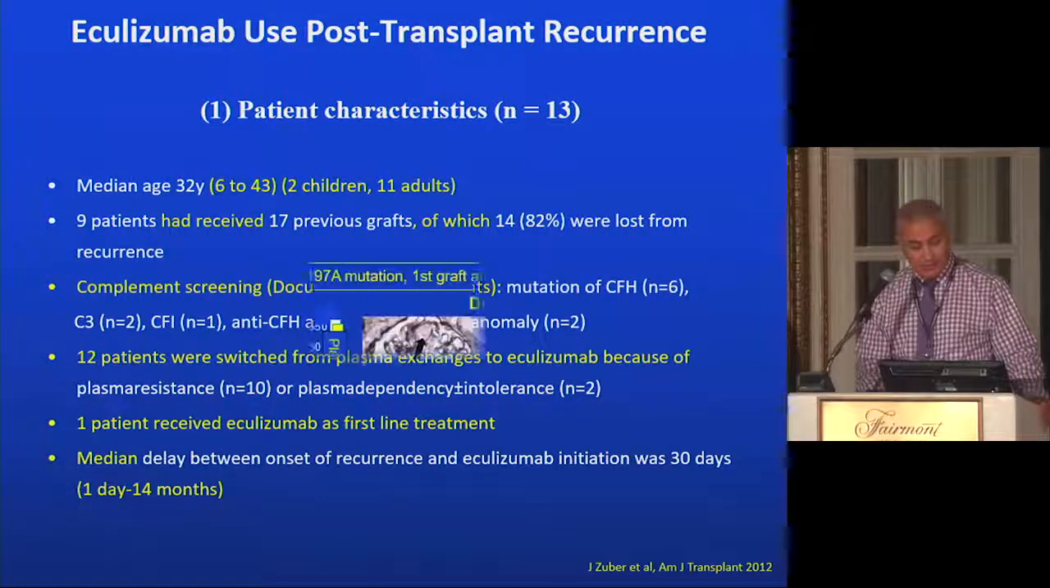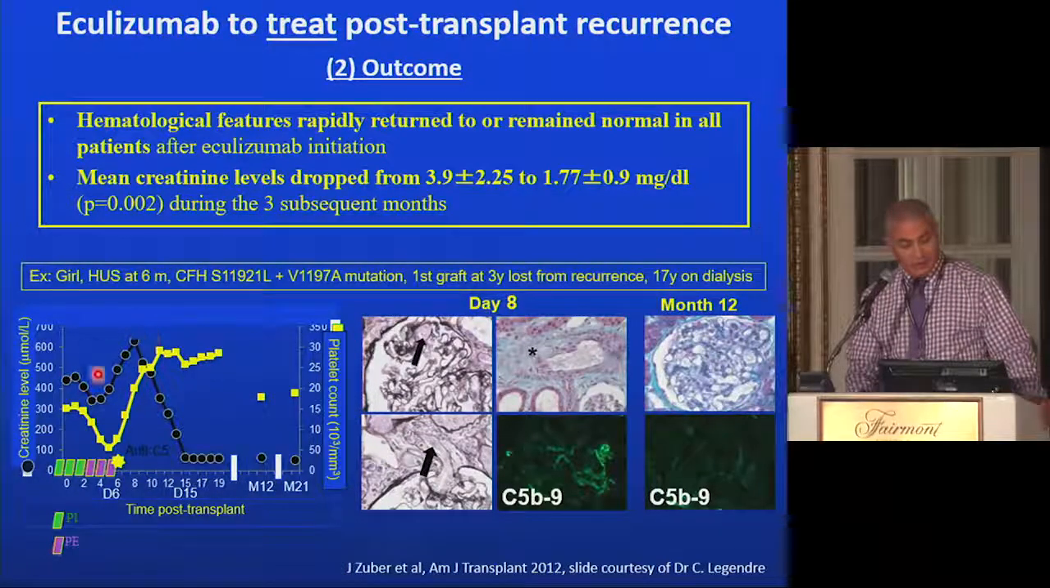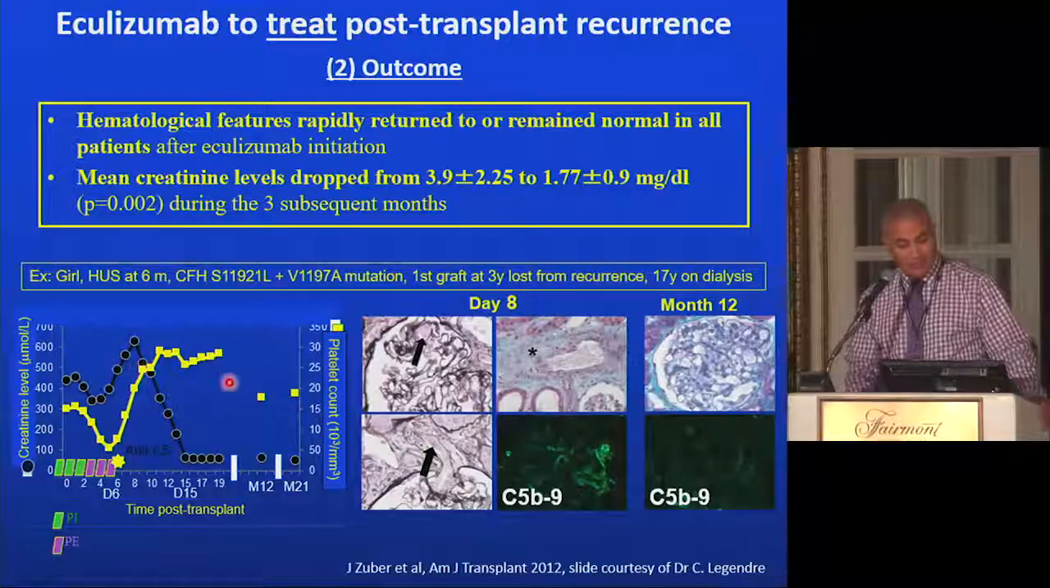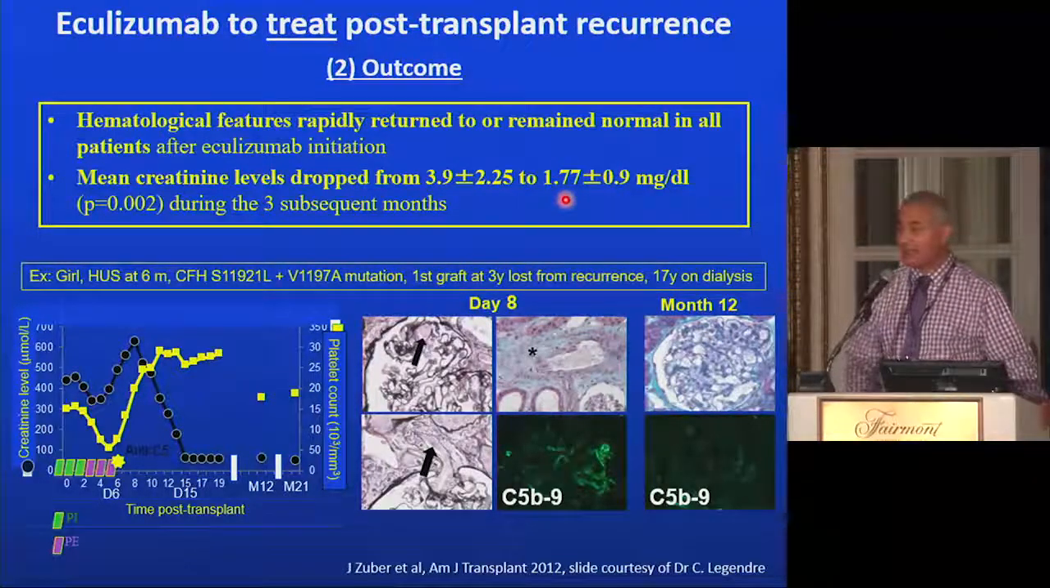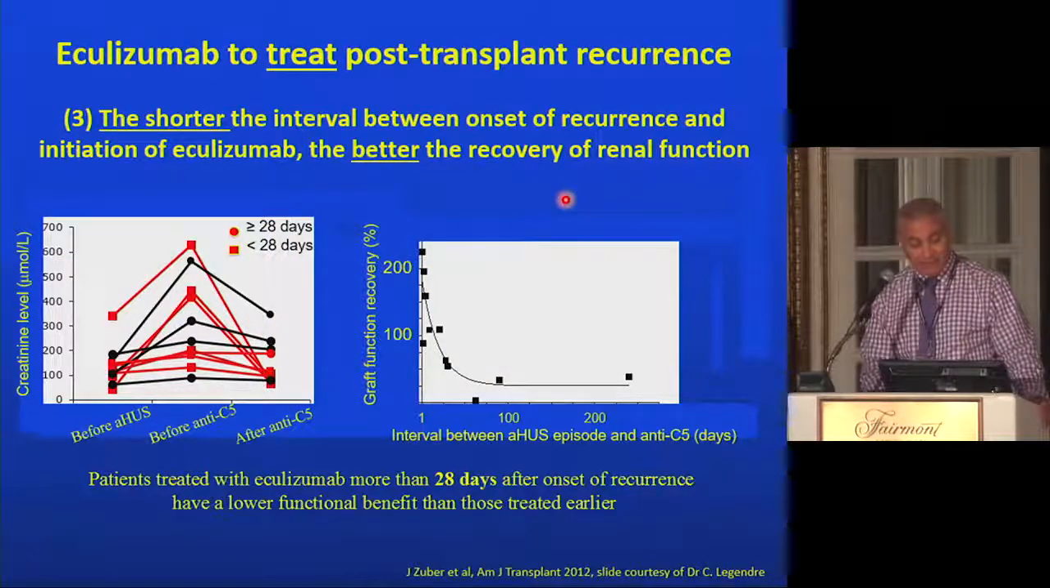So what happened? You can see after Eculizumab, platelet count improved. This is on plasma exchange. Creatinine was high. It dropped after the initiation of Eculizumab, and platelet count improved. The microthrombi that were present at the manifestation of the disease disappeared at 12 months, and C5b-9, or the MAC, deposition in the kidney also improved on Eculizumab, and creatinine improved from 3.9 to 1.77 on the drug. So it definitely works, and it works better if you use it earlier.